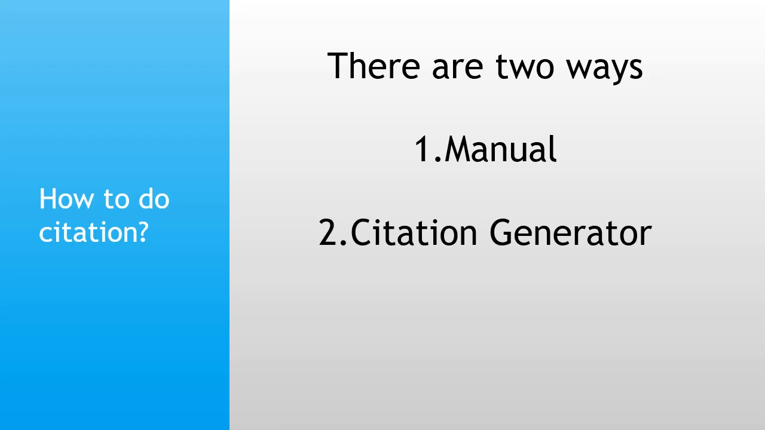Originally, you have to look at the rules and regulations recommended by American Psychological Association and create citation and bibliography, which is called as a manual method. However, today there are online citation generators which can automatically create or generate citation and make the work easier.